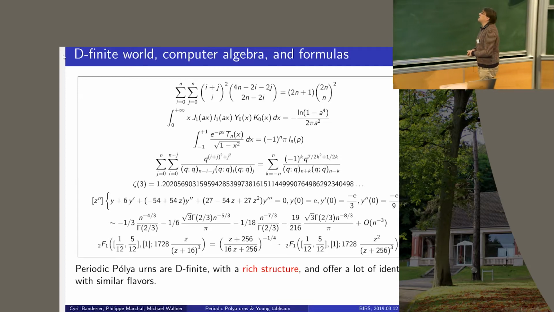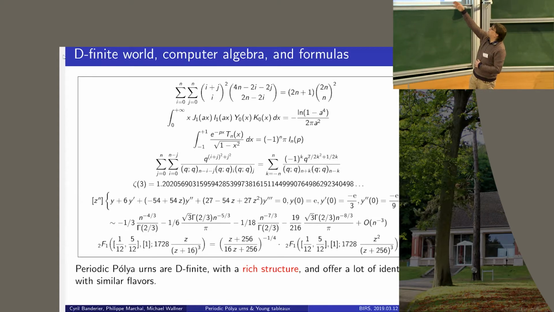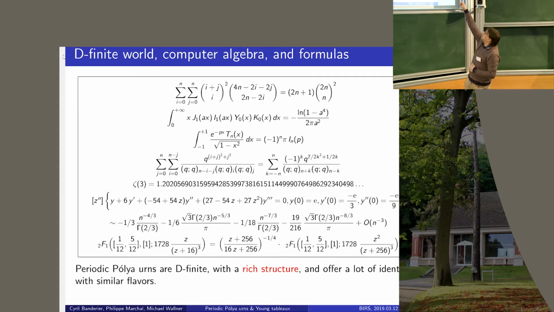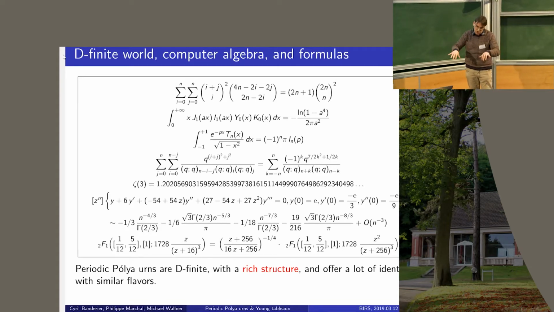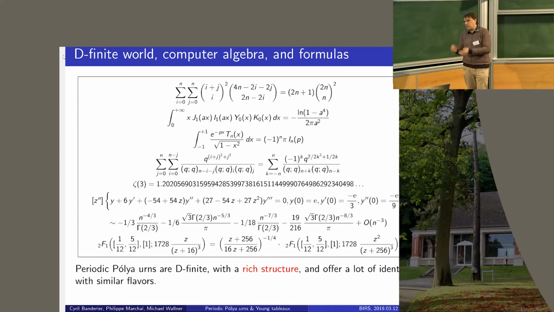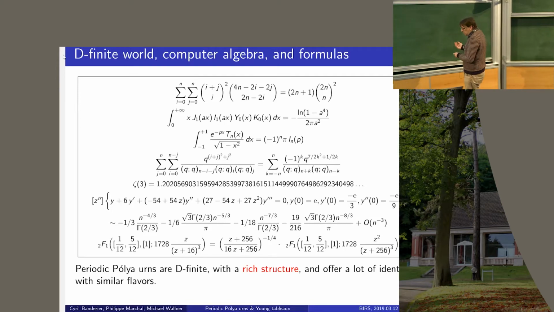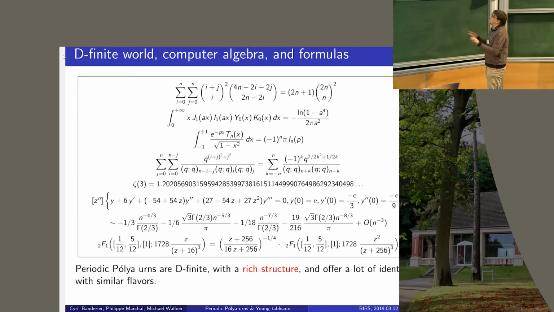Okay? And what I said for a recurrence, you can do it, for example, for this identity of product of Bessel functions. You get a differential equation for the Bessel function, then for the product, and so on. You get a differential equation for the other side. Oh, it is the same differential equation. You check initial conditions, you get a proof that A equals B. So sometimes it won't be exactly the same differential equation or recurrence, but you can factorize and check if at the end you get something which is matching.